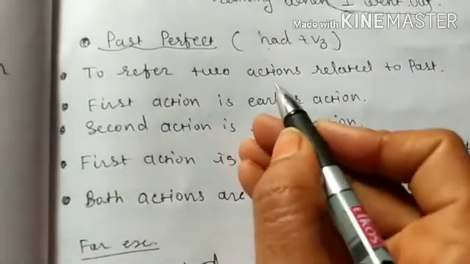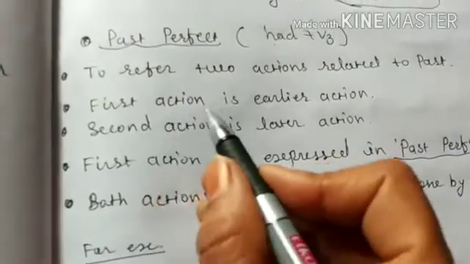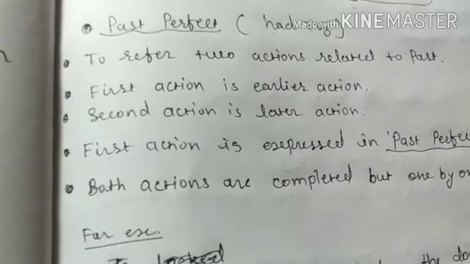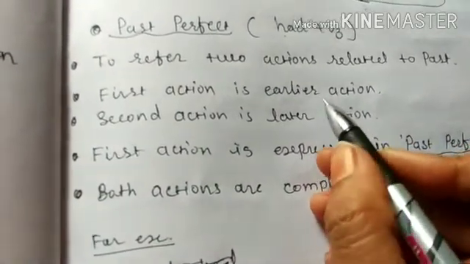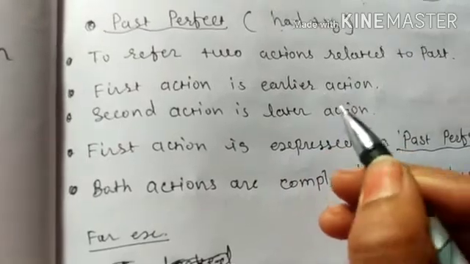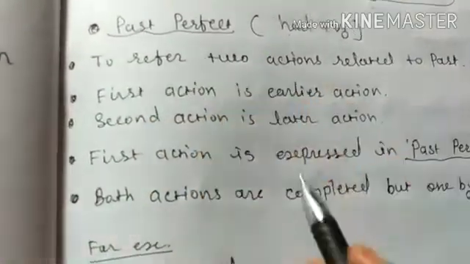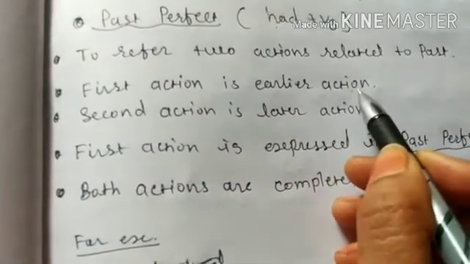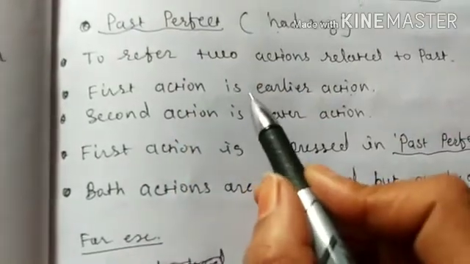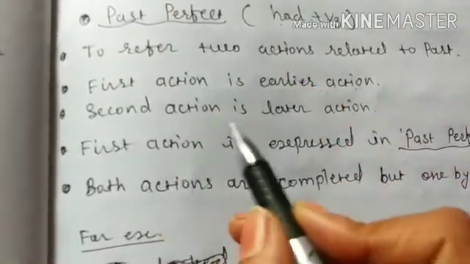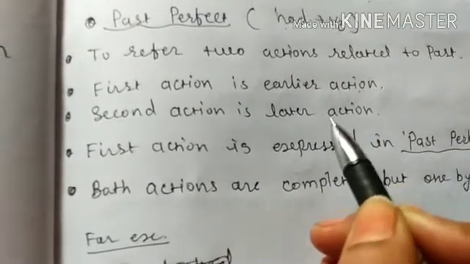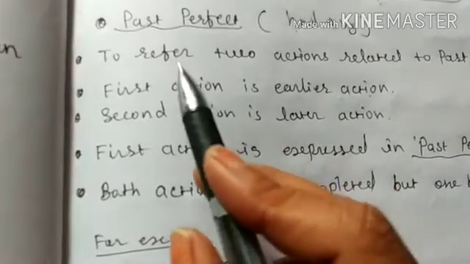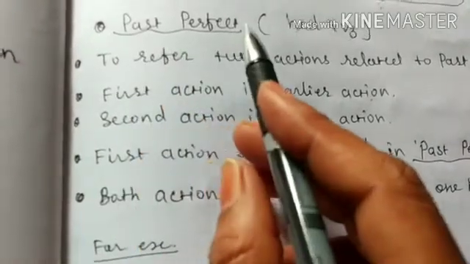In past perfect tense there are two actions. The first action is called the earlier action, and the second action is called the latter action. It is very important to express both actions, and after that we can understand what past perfect tense is. The earlier action is expressed using past perfect tense, and the latter action will always be in past simple tense.